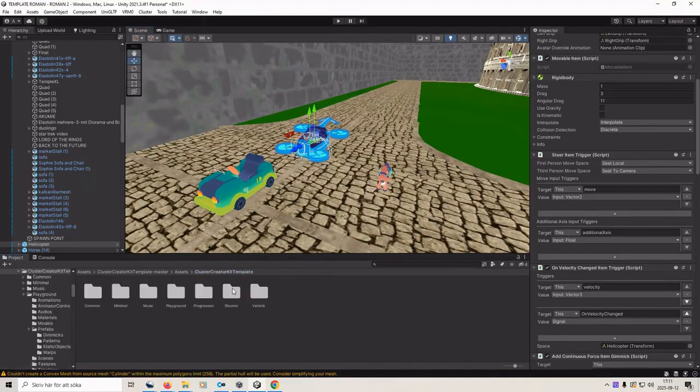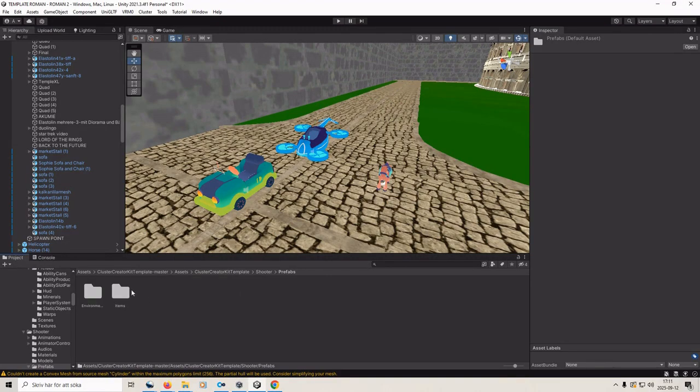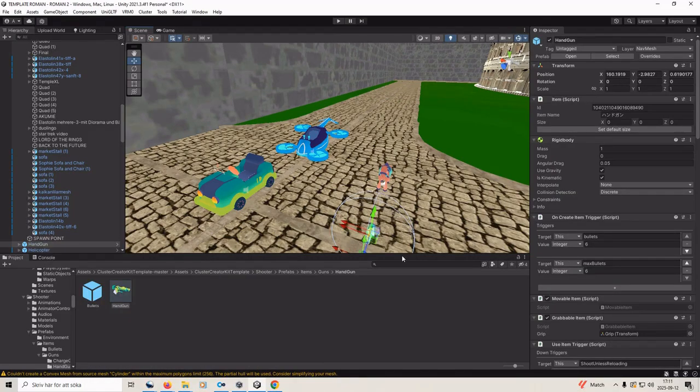So we go back here. Let's take shooter. Okay, prefab shooter. Then you go to items. Then you go to guns. Here's a gun. Same principle. Drag and drop. Done. You can already shoot the gun.